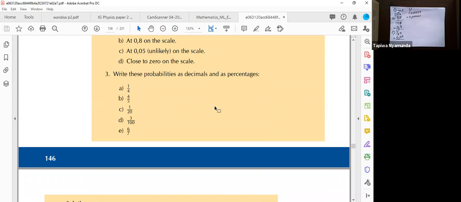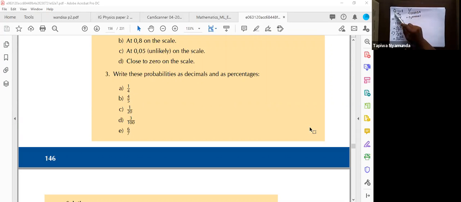Okay, so as I have been saying, when we are talking about probabilities, we are looking for a number between 0 and 1. That is the probability. When we are being asked to find probability, we are looking for a number between 0 and 1. When the probability of an event is closer to 0, that event is less likely to happen.